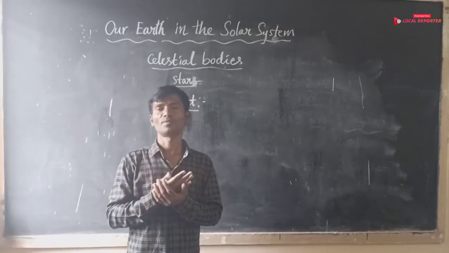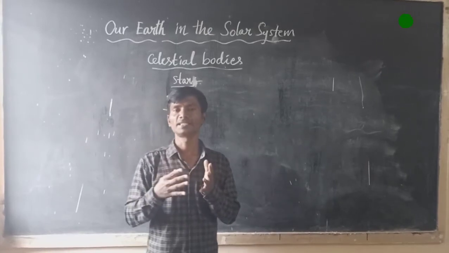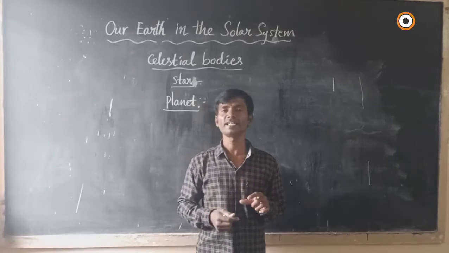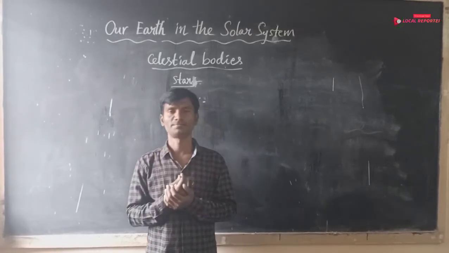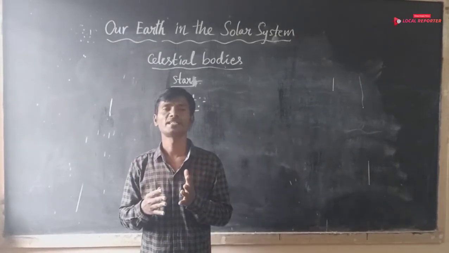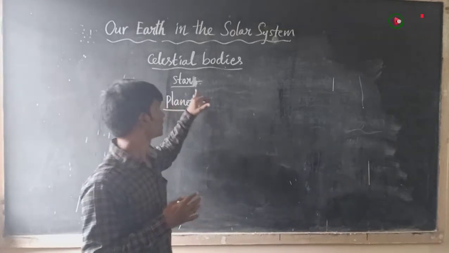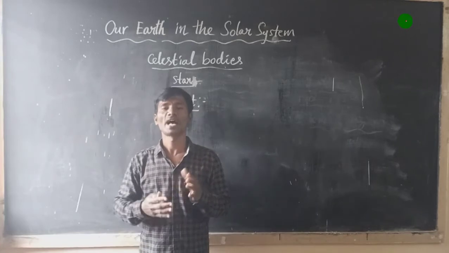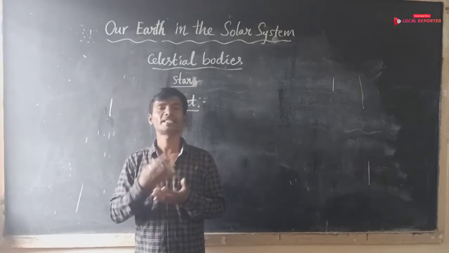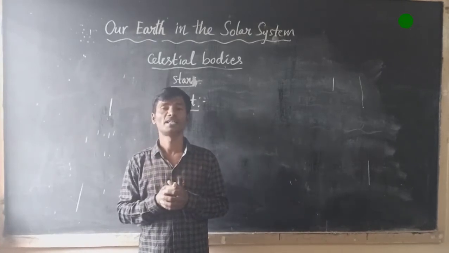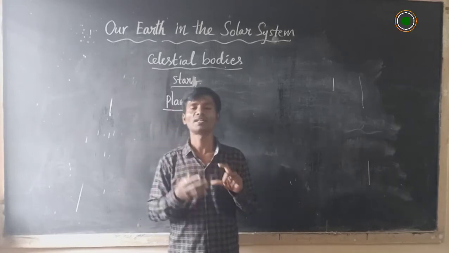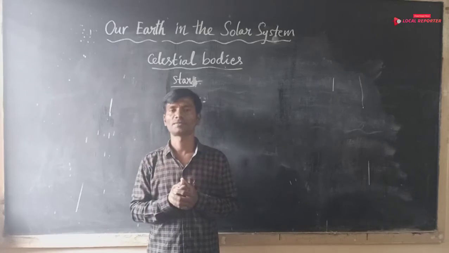Our earth is also one of the planets. We already discussed that the sun is also a star. The sun is our nearest star, the nearest star to the earth.